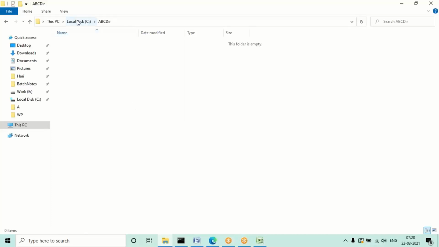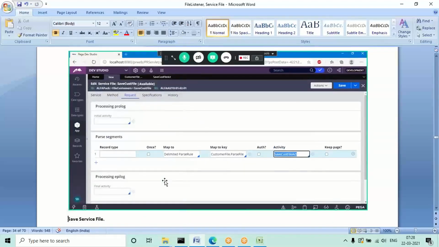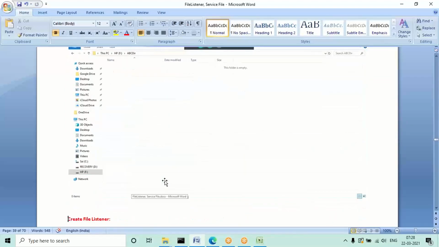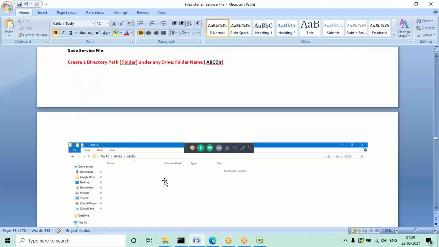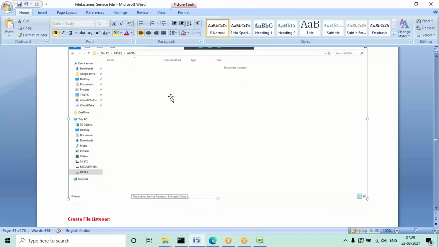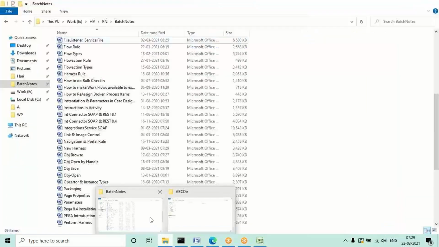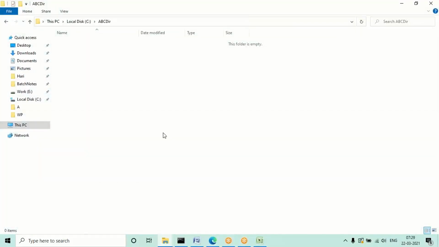Now just in any drive, create one folder in your system. The next step is, in any drive in your system, after mapping this activity in the service file, save it and try to add a directory path in any drive, it's okay. I'm giving the name ABC directory in my system. In my present application, I created it in C drive.